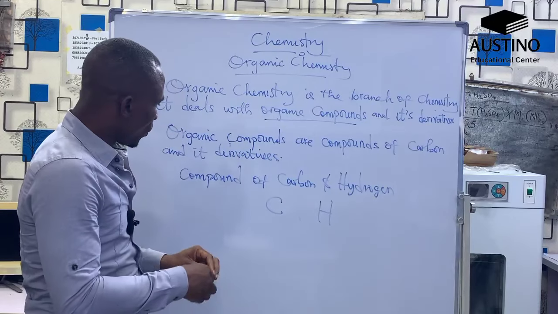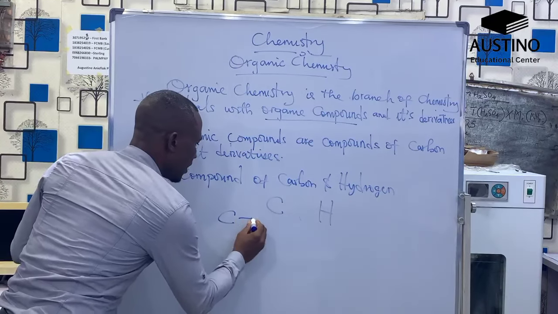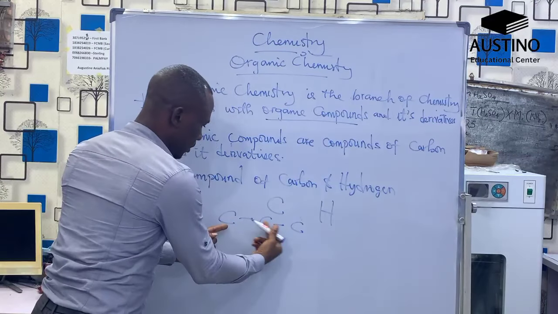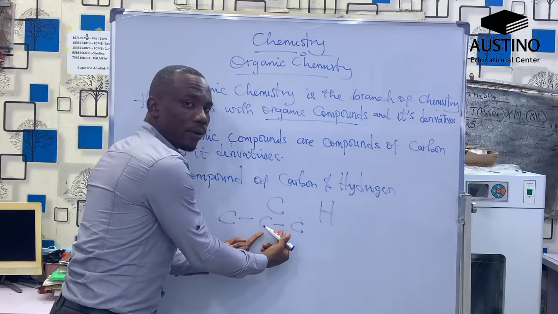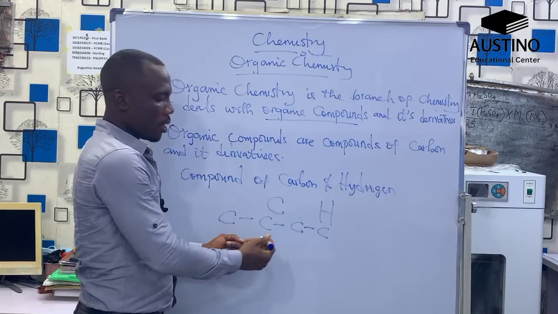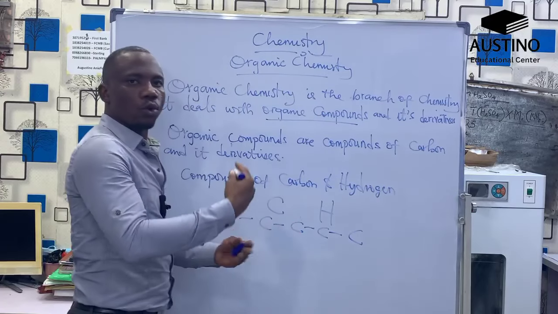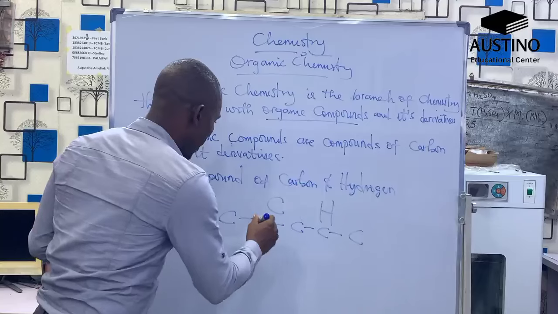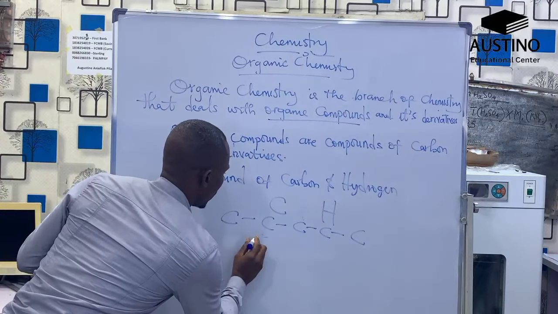The ability of carbon to interact with itself, meaning carbon bonded to carbon, bonded to carbon, to form a long chain hydrocarbon, is described as catenation.